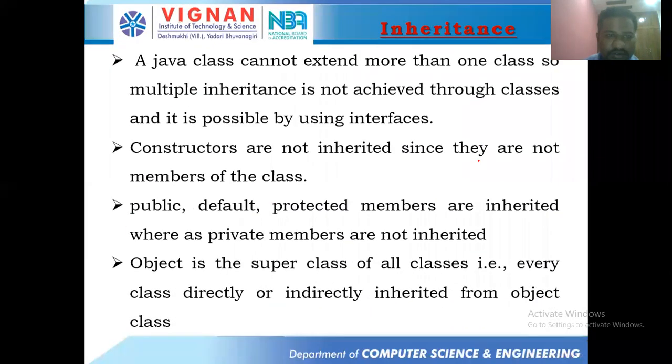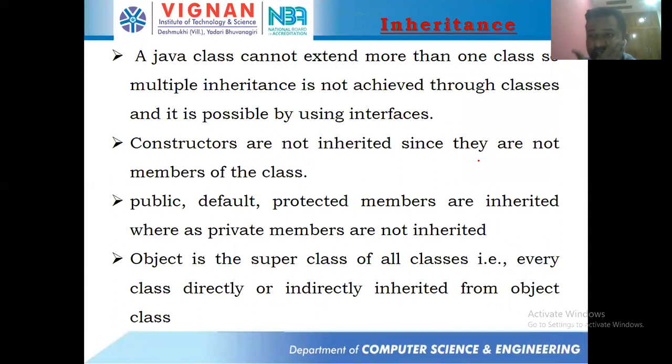Fine. Very good. So these are the points that we need to remember, that what will come if you extend a class with class B. Suppose we have a class A and I would like to extend that class A with another class called B. Then B is going to be the child class, A is going to be the parent class. What properties of A will come into B? Let's see. First point: a Java class cannot extend more than one class. If you are trying to extend more than one class, then the Java compiler generates an error. So multiple inheritance is not achieved through classes, and it is possible only by using interfaces.